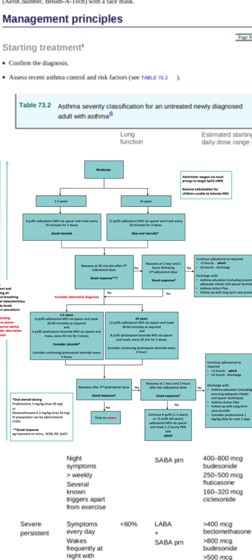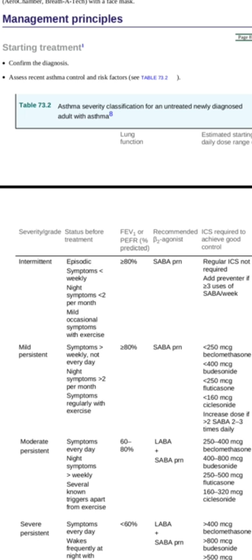If the patient is less than 6 years of age, you have to give 6 puffs of SABA and you can repeat 6 puffs of SABA 3 times. You can add 4 puffs of ipratropium bromide along with SABA. If the patient is greater than 6 years of age, go for 12 puffs of SABA. You can repeat this 3 times and then add 8 puffs of ipratropium bromide, and you can also add a steroid. Steroid is not recommended in less than 5 years of age as it hampers growth. This is an MCQ point for the AMC.